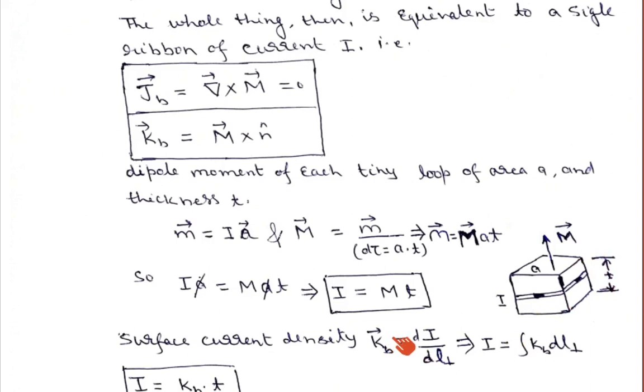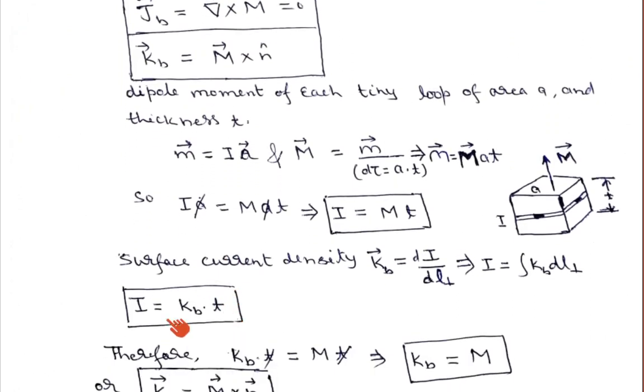Now here I am defining the surface bound current density Kb, which is equal to di upon dl perpendicular. We can write current I is equal to the integral of Kb into dl perpendicular, where dl perpendicular is dt, the thickness of the slab. So I is equal to Kb, the surface bound current density, into the thickness.